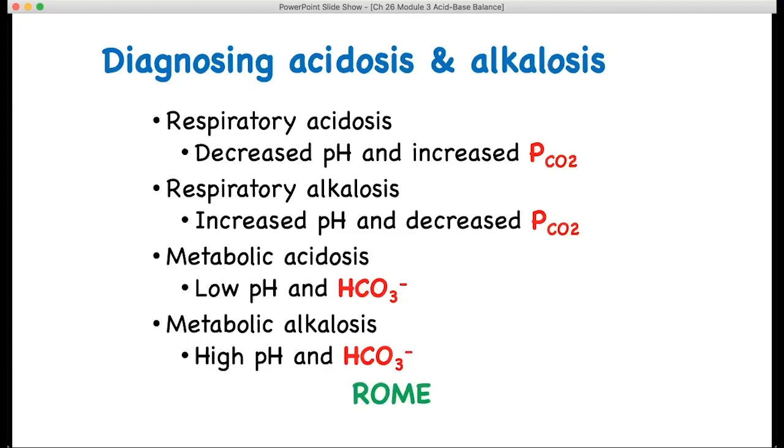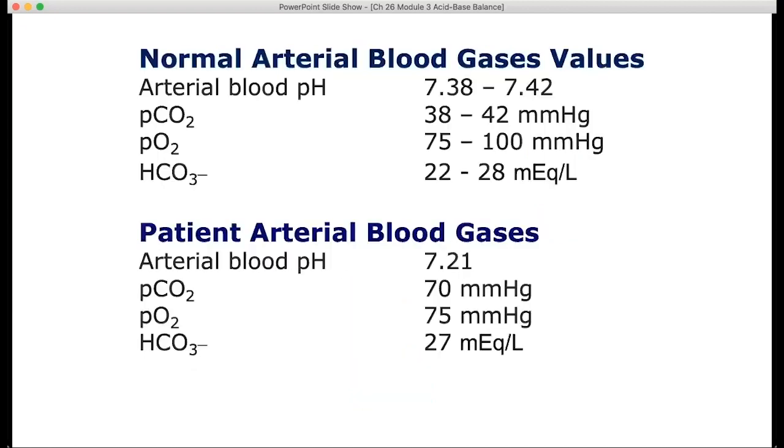Whenever you do a blood workup, you're going to be looking for these relationships. If you look at the top here, this is the normal arterial blood gas values. And then at the bottom, you have a patient. Notice that the pH of the patient is low. So this patient is experiencing acidosis.